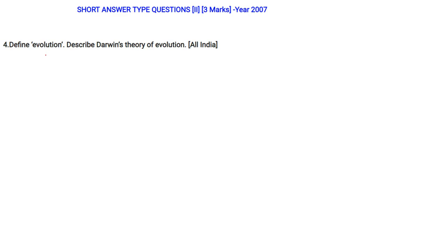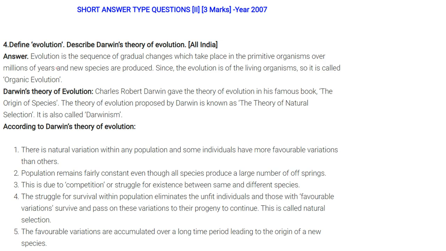Define evolution. Describe Darwin's theory of evolution. Evolution is a gradual process. We are human beings. Do we know from where we have come? It is said that we are closely related genetically with the chimpanzees. How have we transformed to this level?